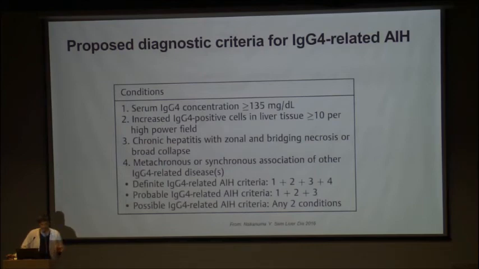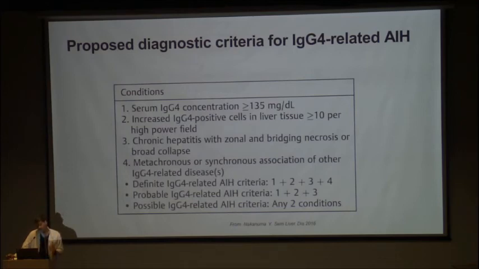Now, if a patient has all 4, that is, IgG4 is high in the blood, it stains in the biopsy, and there is a lot of necrosis with broad collapsed areas with an extra hepatic IgG4 related disease, then this is definite IgG4 related autoimmune hepatitis. In the absence of extra hepatic manifestations, with only IgG4 positive staining and raised level, we will call it probable autoimmune hepatitis, IgG4 related, and any 2 conditions will be possible.